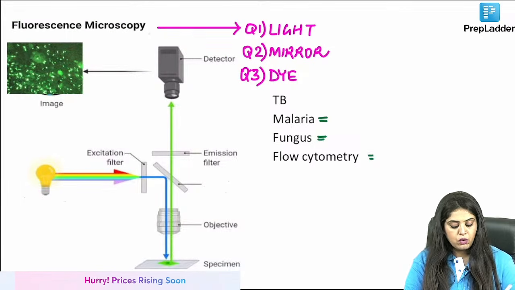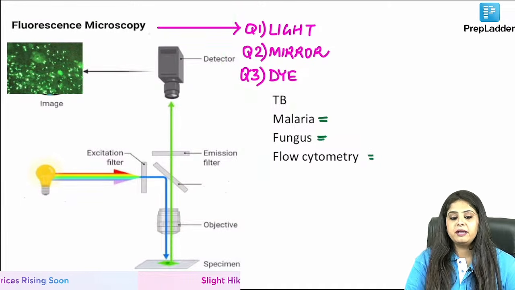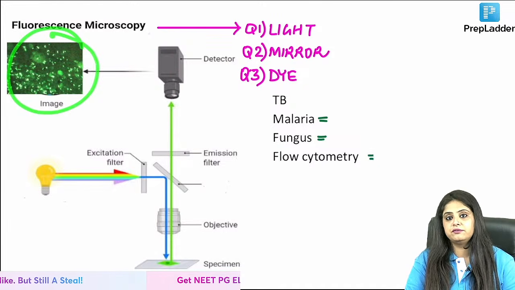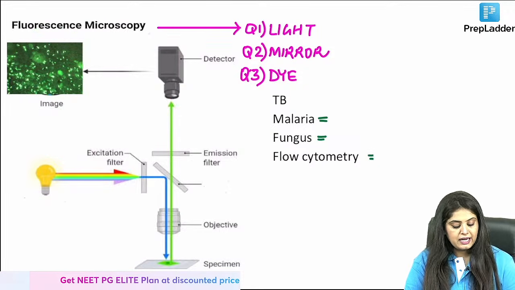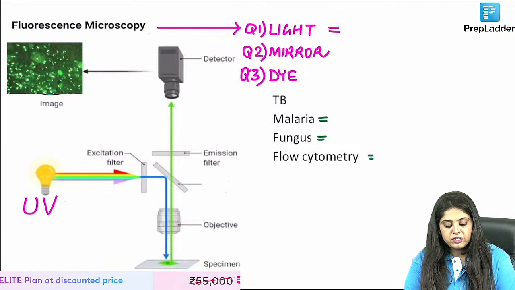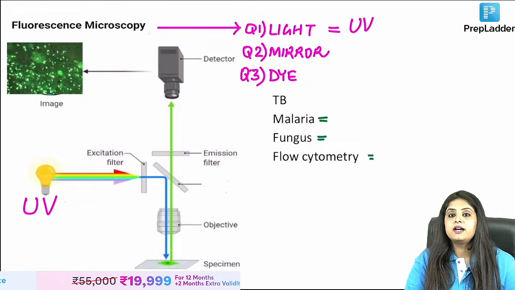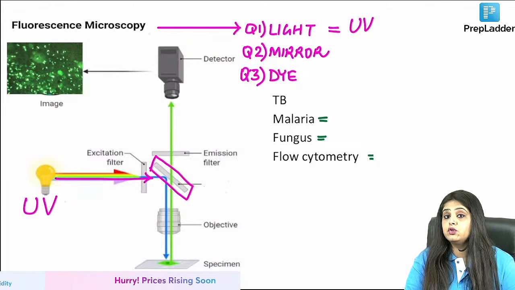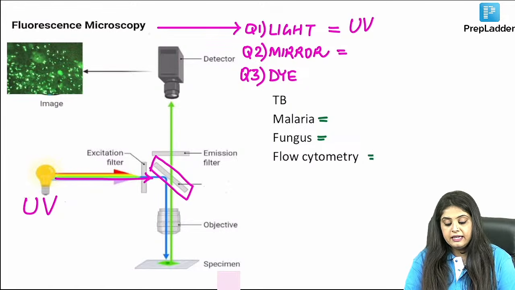Now let us finish all the PYQs of fluorescent microscope. This is a fluorescent microscope. How did you identify something is shining? This is fluorescent. Number 1 question, which light is used? Start answering all these questions. It is going to be the ultraviolet light. After the ultraviolet light goes, what is this special mirror which no other microscope has? It is going to be the dichroic mirror, which is amazing.